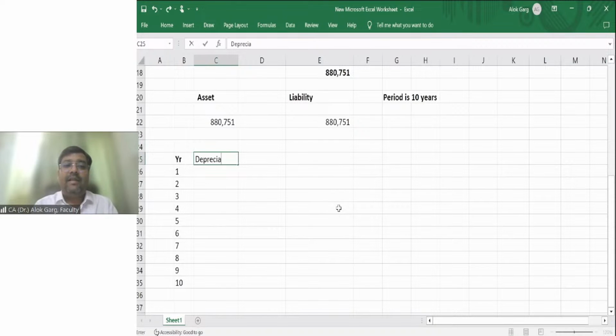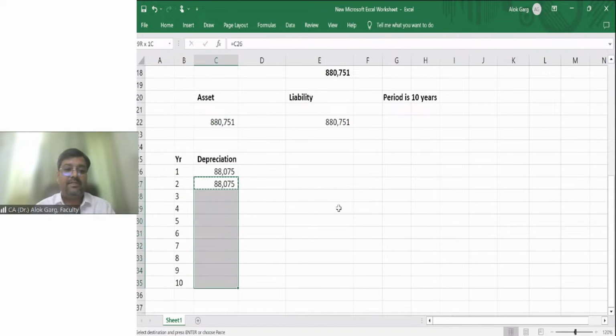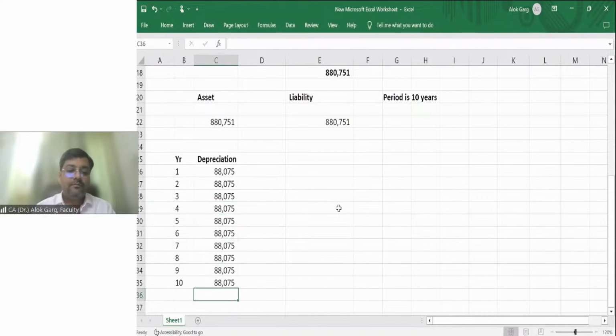This asset needs to be depreciated or amortized over the lease period, right? What is my per annum depreciation? My per annum depreciation is 88705, right? The total accumulated depreciation is 88751.